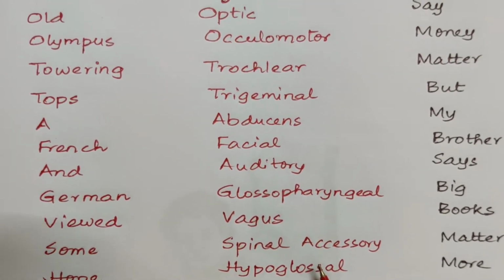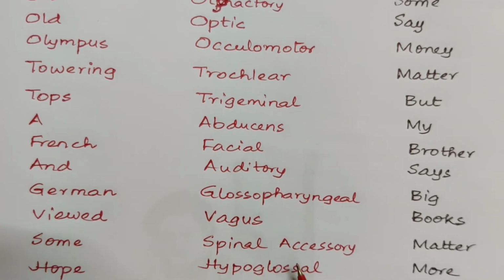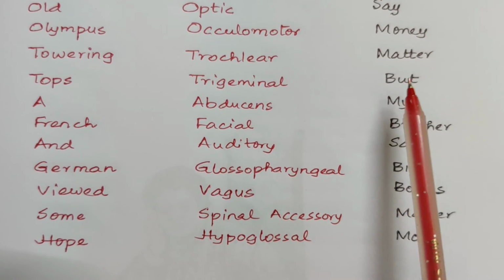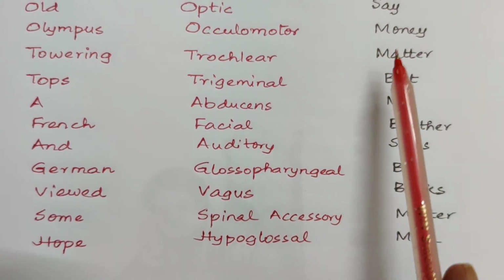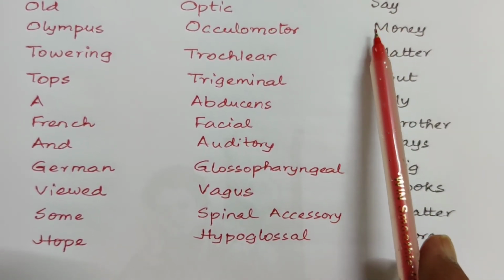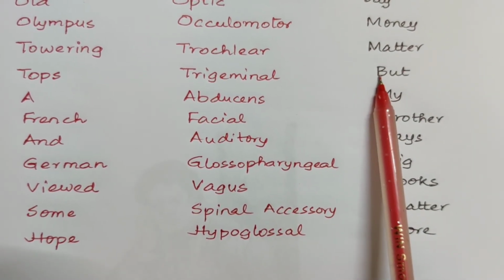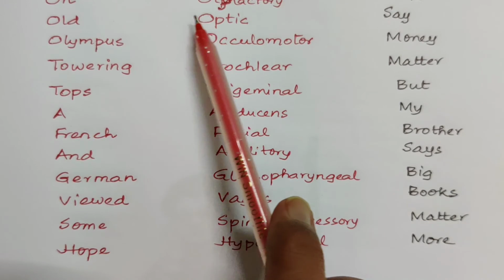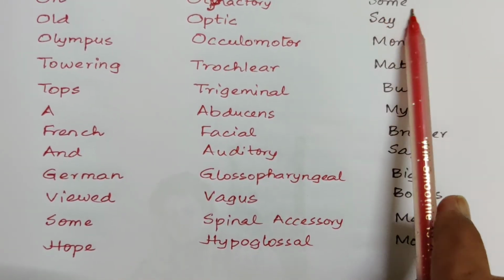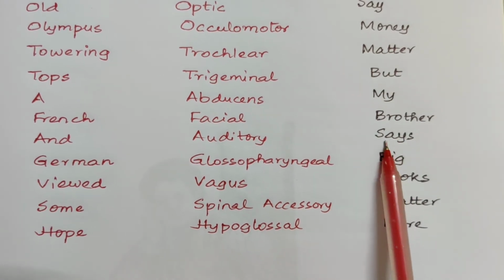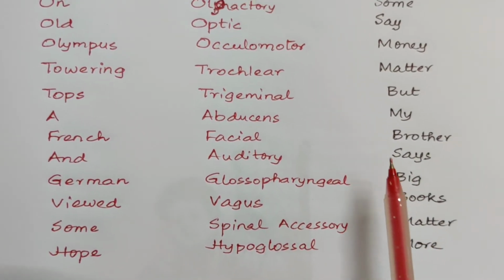Now, what kind of nerves are they? Whether they are sensory or motor or mixed. We have made it in such a way that S says sensory, M says motor, and B is for both, that means mixed. Some say money matter, but my brother says big brains matter more.